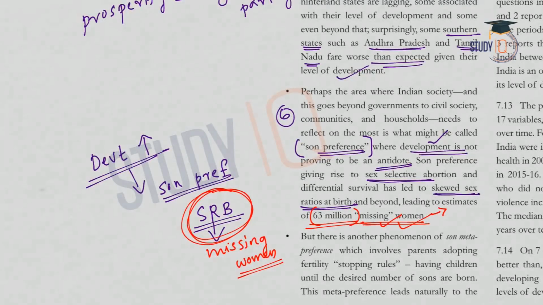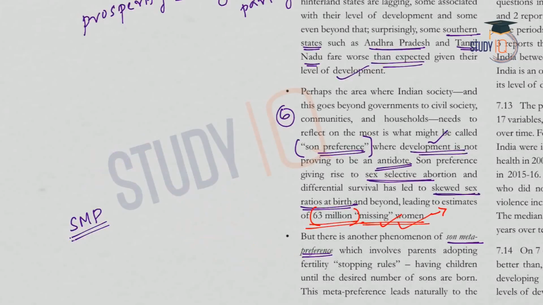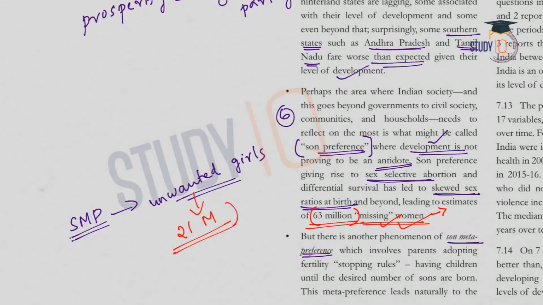And another finding is that there are 21 million unwanted girls in the society. This has happened due to son meta preference. We have already seen what is son meta preference. Son meta preference means that parents will keep on having children until they get the desired number of sons. And this meta preference has led to the concept of unwanted girls. It is estimated that there are 21 million unwanted girls in India.